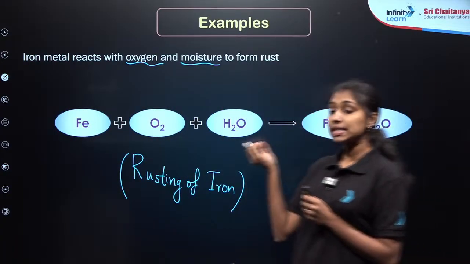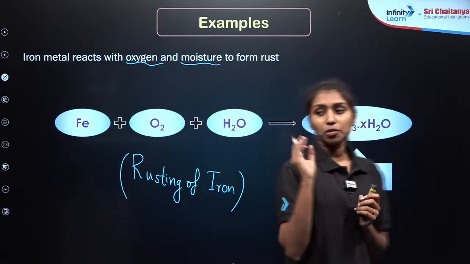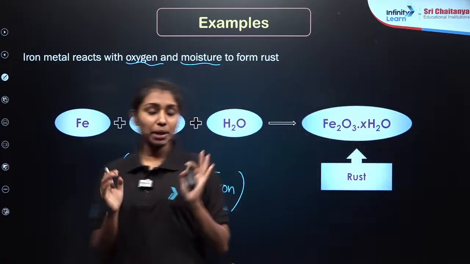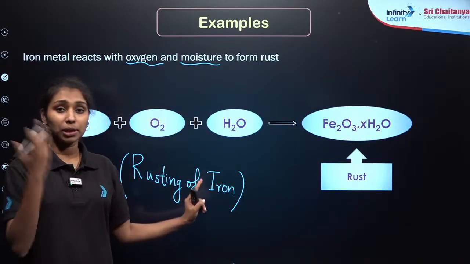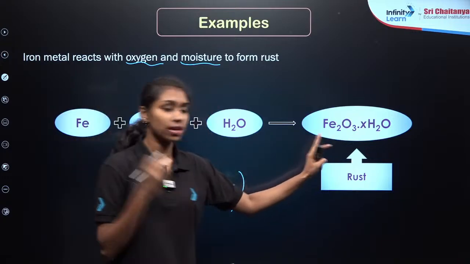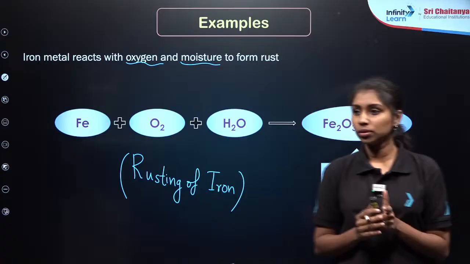If iron is kept in moisture for a long time, rust is formed on the metal surface, right? The reaction behind the rusting of iron is the formation of Fe2O3.XH2O. This is known as the rust that is forming. Is that clear?